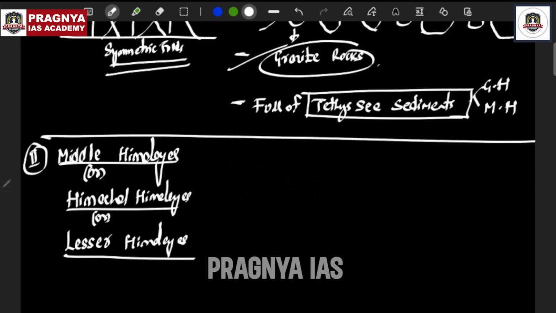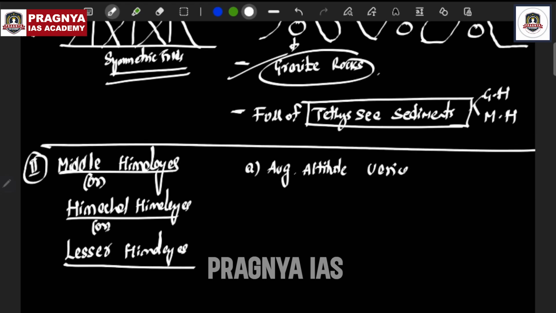If you see the Himachal Himalayas, or Lesser Himalayas, you can understand very clearly that the average altitude varies between 3,700 to 4,500 meters. But if you compare it with the Greater Himalayas, the average altitude varies up to about 6,000 meters. You have to remember that. That means Middle Himalayas are lower in height compared to the Greater Himalayas.